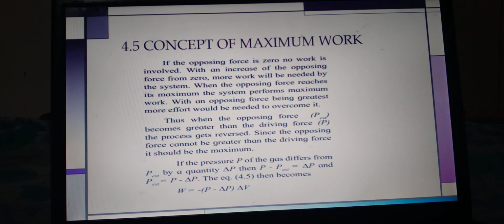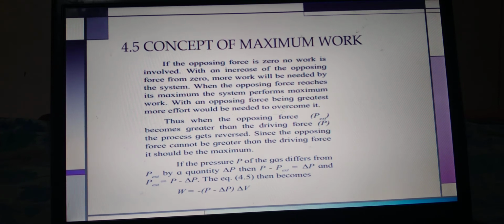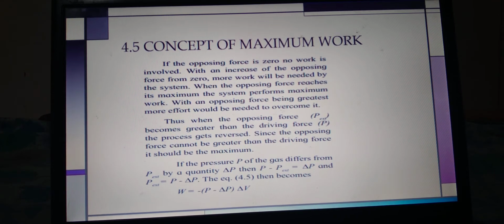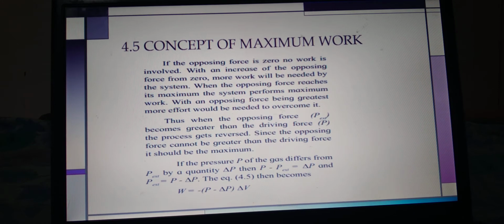In the given expression we can understand the same conclusion we obtained from the equation, that is W is equal to minus P_ex, the external pressure, into delta V. In this we substitute the value of P external. If the pressure P of the gas differs from P_ex, we say there is a difference, which means subtraction. So P minus P external is equal to delta P.